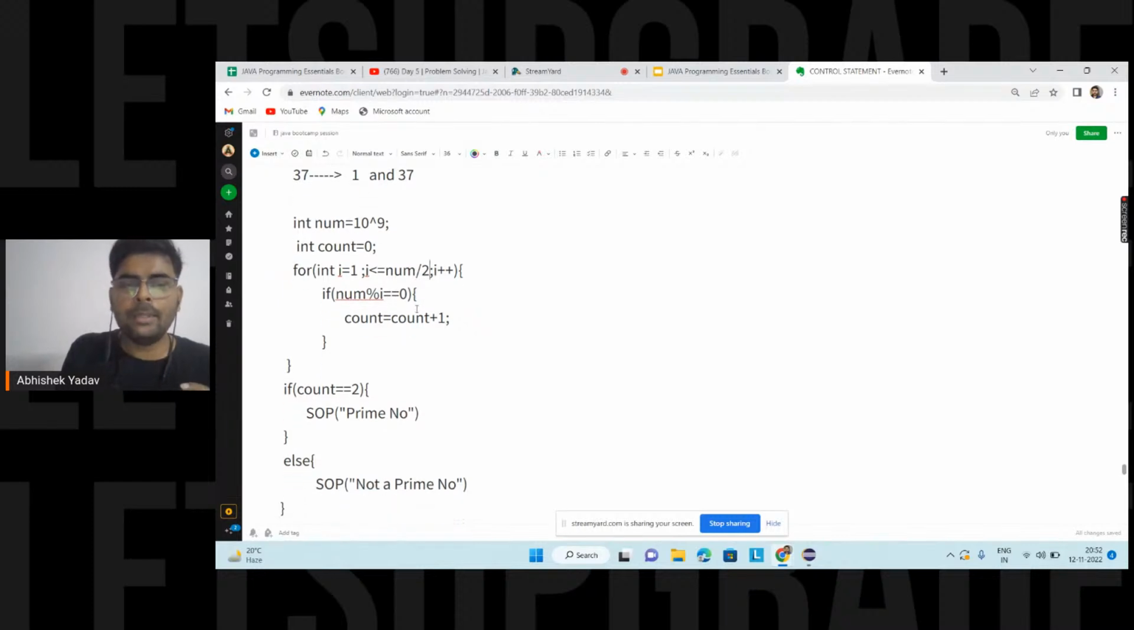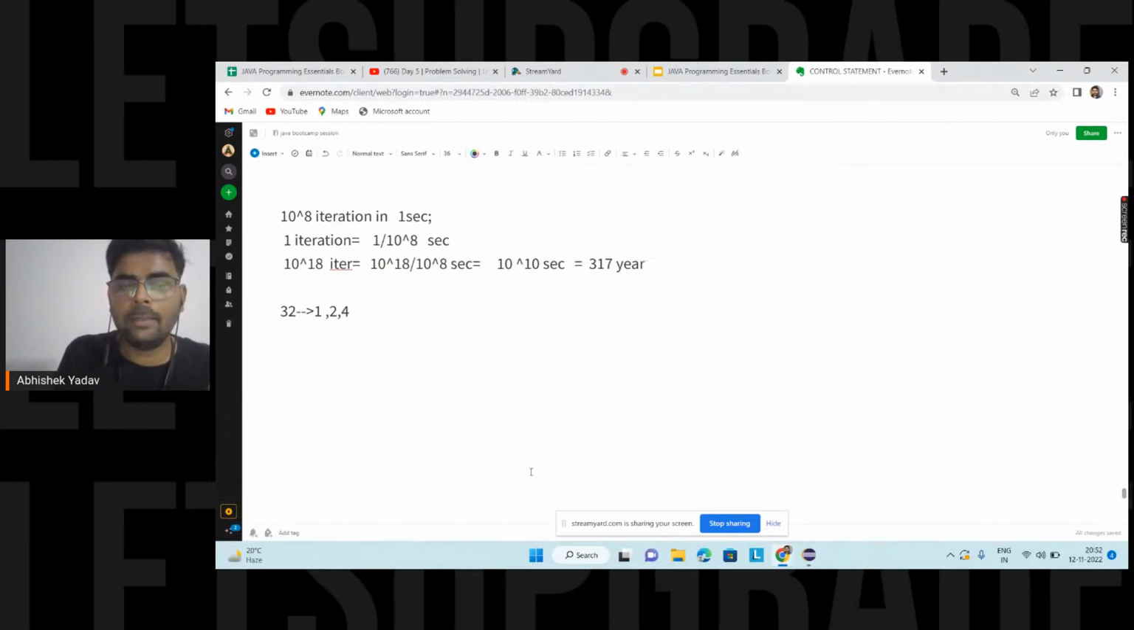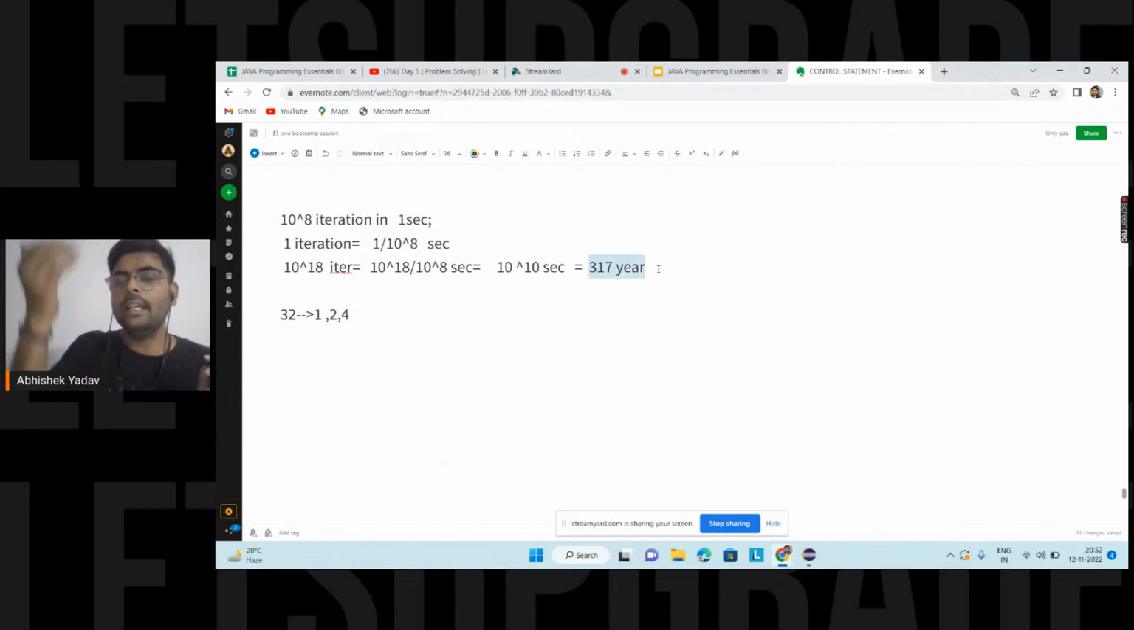But if I do this small optimization, num divided by 2, and I have 317 years here, 317 years divided by 2 will again give you approximately 200 years to check whether a number is a prime number or not. You are going in the right direction, but you are not able to minimize your time complexity here, right everyone?